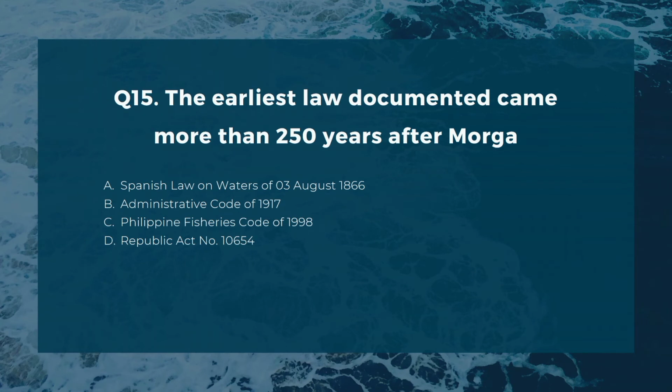Number 15. The earliest law documented came more than 250 years after Morga. A. Spanish Law on Waters of 3 August 1866. B. Administrative Code of 1917. C. Philippine Fisheries Code of 1998. D. Republic Act No. 10654.